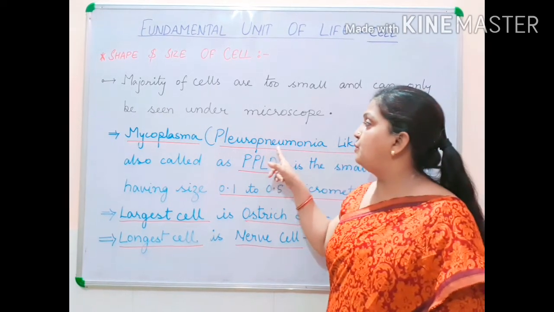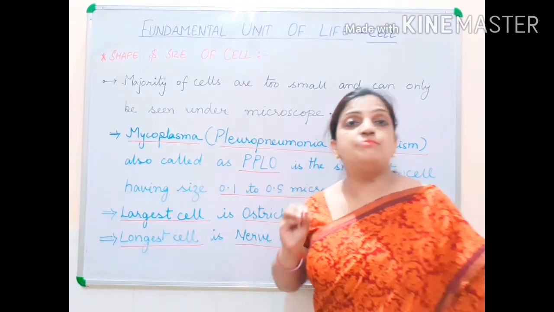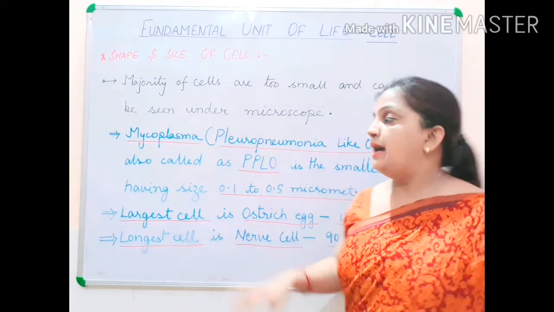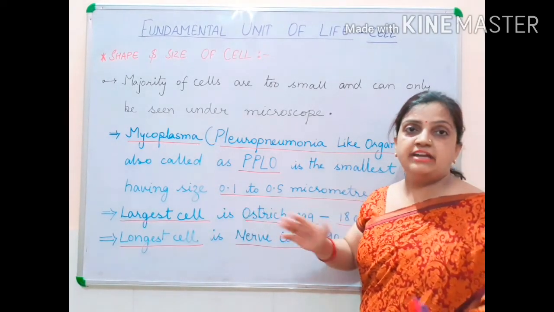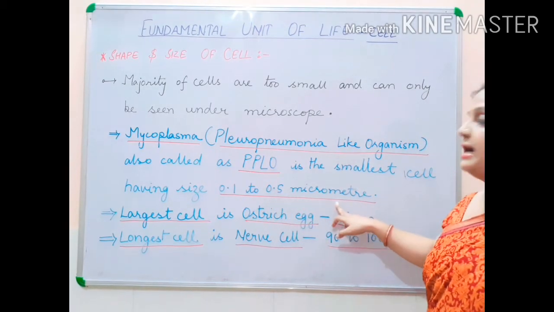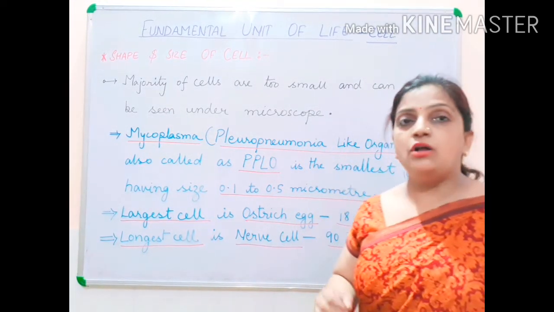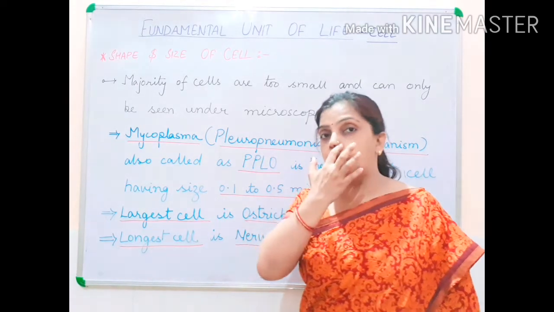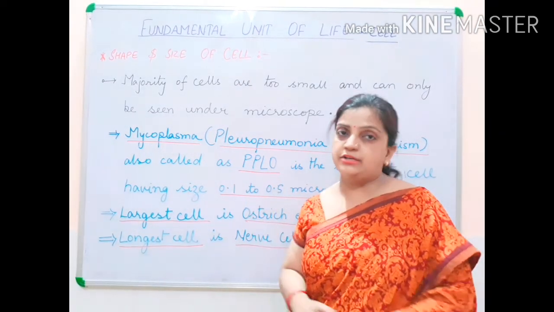So the pleuropneumonia-like organism, also called mycoplasma, is the smallest cell, and this mycoplasma is a type of bacteria, and its size varies between 0.1 to 0.15 micrometer.